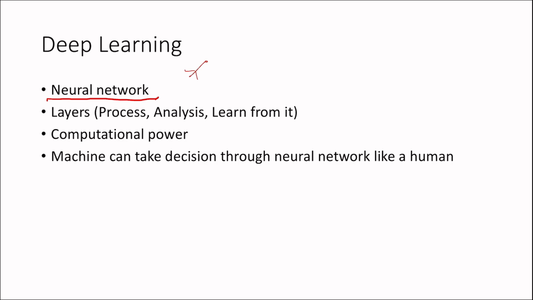Everything is connected by nodes. These are like brain cells. If some information is in one cell, it will pass to another cell. It's a complex network, with billions of neurons in the human body, as we have studied. Like that, we have created a neural network for our deep learning. That is called a neural network layer. So these are all the layers.